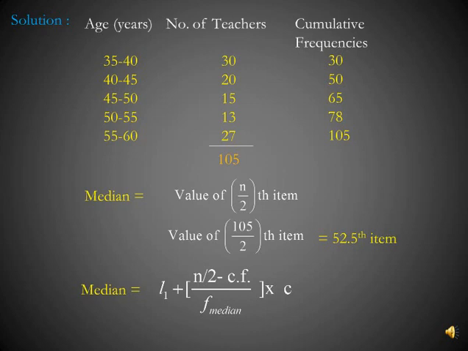CF is the cumulative frequency of the class preceding the median class. Preceding the median class is 40 to 45. So its cumulative frequency is 50. And F median is the frequency of the median class, that is 15, and C is the size of the median class interval, that is 50 minus 45, that is 5.